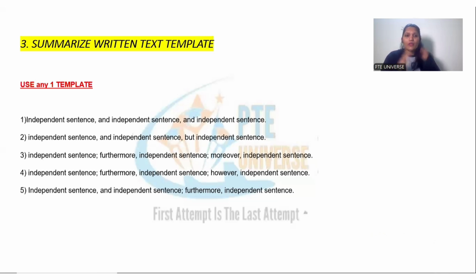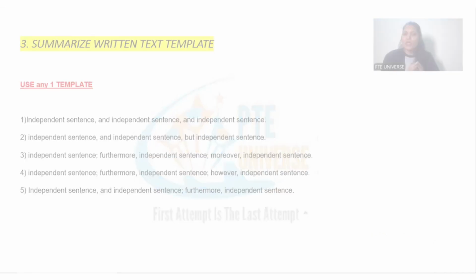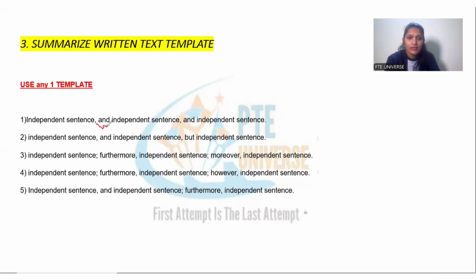So guys, this is a kind of technique, or you can say a template. You can connect any 2 to 3 lines using a connector. All these techniques will work well. While using this technique, you need to make sure you're adding relevant content, or I'll say relevant key ideas from the passage. You can connect the sentences using and. You can also connect the sentences using and but. But is used when you're trying to pose an idea. You can connect the sentences using furthermore and moreover. Also, you can use furthermore and however, or furthermore. Anything is fine. Just try to make sure you're using the right punctuation with whichever technique you're following.